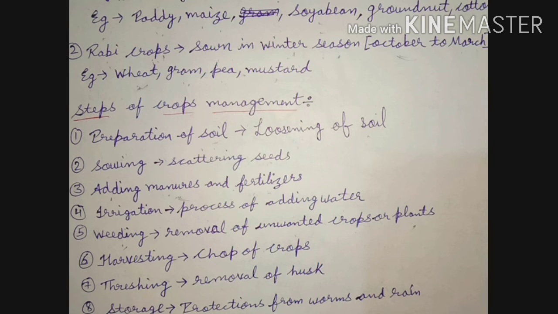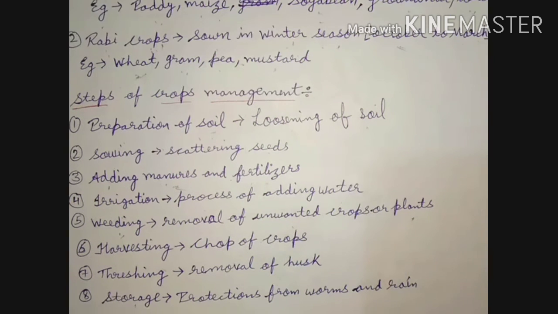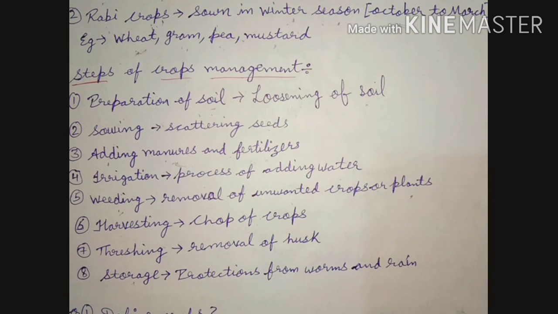After the crop ripens, harvesting is done, means chopping the crops. After chopping, threshing is done, means removing the husk, the dust, or the unrequired particles from the crop. The last, after threshing, means after getting the pure crop, protection from worms and rain must be there, so storage is also an important part.